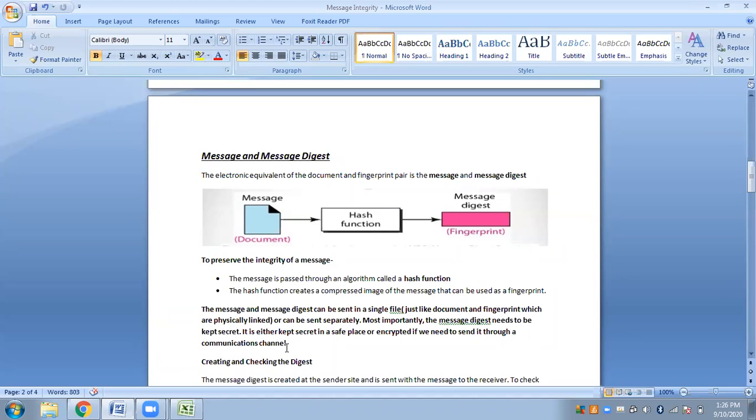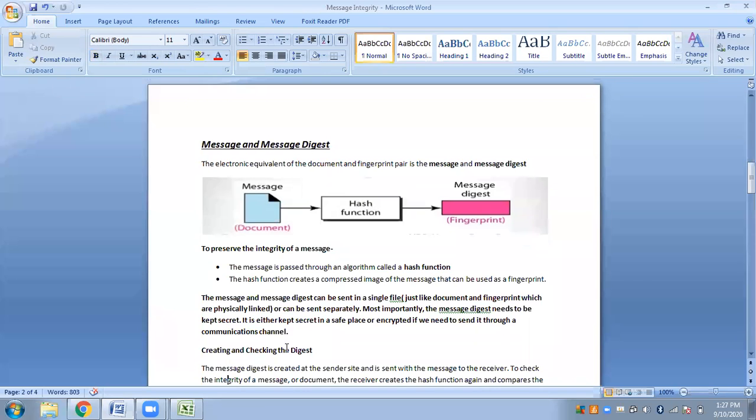So what do we understand from here? Firstly, the message and the message digest can be a single file, or they can be separate files. However, it is very important to keep in mind that the message digest should always be kept secret. Either it will be kept with the sender itself, or if need arises and you have to send it over the communication channel, it is important that you first encrypt it. Okay, first encrypt it, create a ciphertext out of it, and then send the message digest over the internet, so that somebody else does not access it.